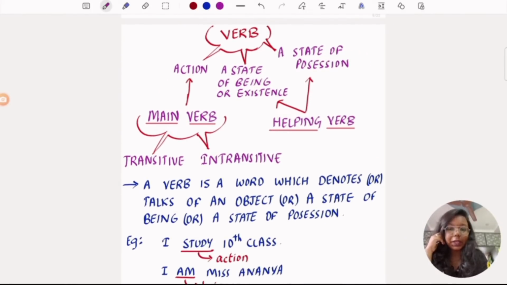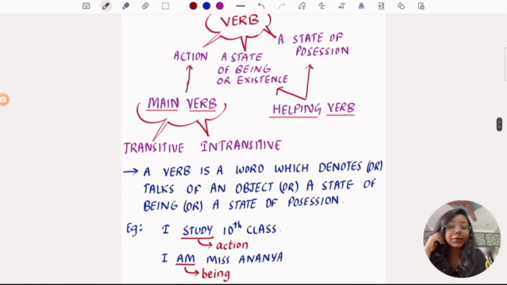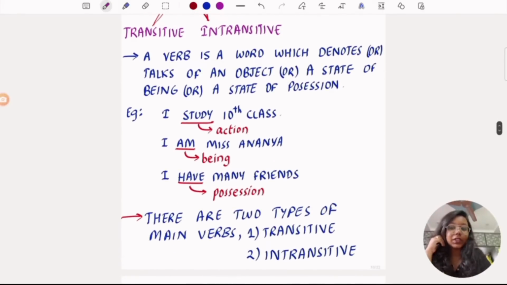So there are two kinds: main verbs and helping verbs. The main verb is the action, and the state of being or existence, a state of position, they are about helping verbs. And main verbs are further classified into transitive and intransitive. So actually, a verb is a word which denotes an action or a state of being or a state of position. If you see, I study 10th class. Study, this is an action. I am Miss Ananya. I am, it's being, existence. I have many friends, so it's position.